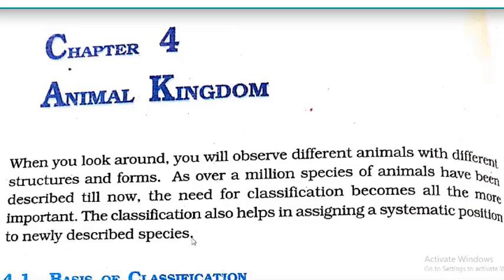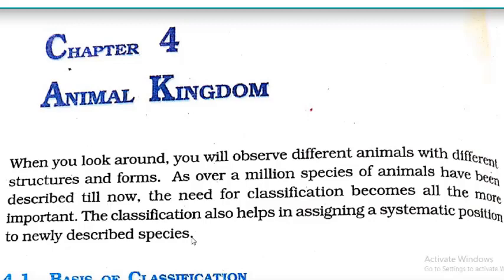Systematic position means giving a position according to some rules and some easily observable characteristics. The word systema means systematic arrangement. So we keep a newly described organism in its particular position based on easily observable characters and according to some rules.